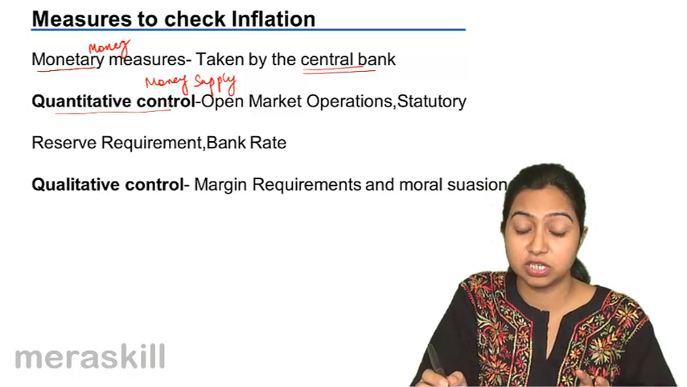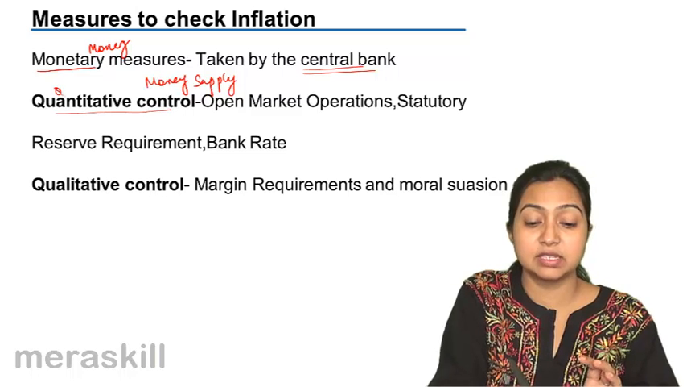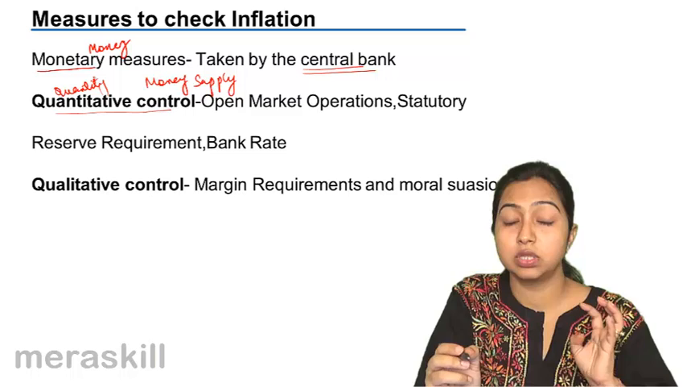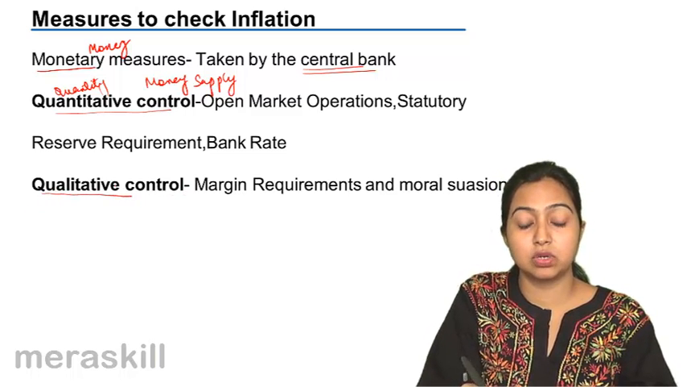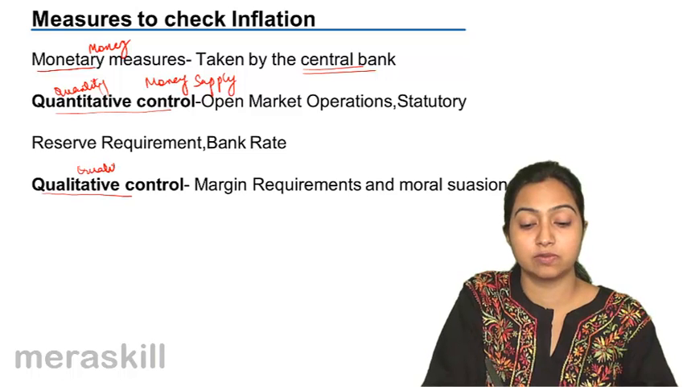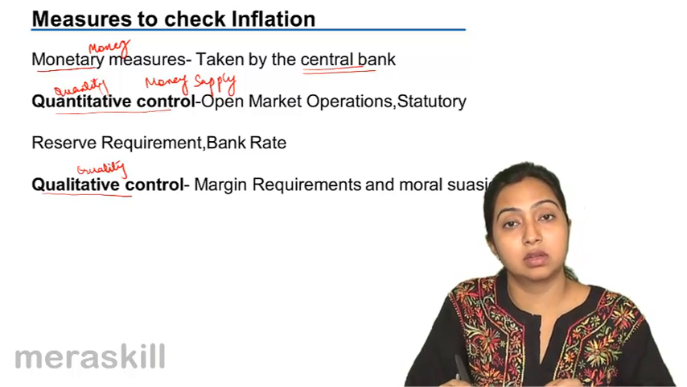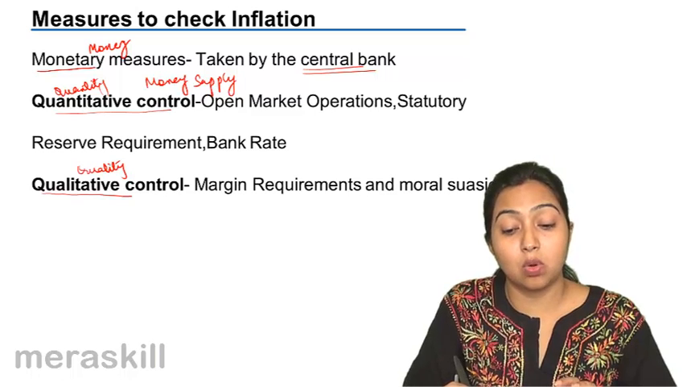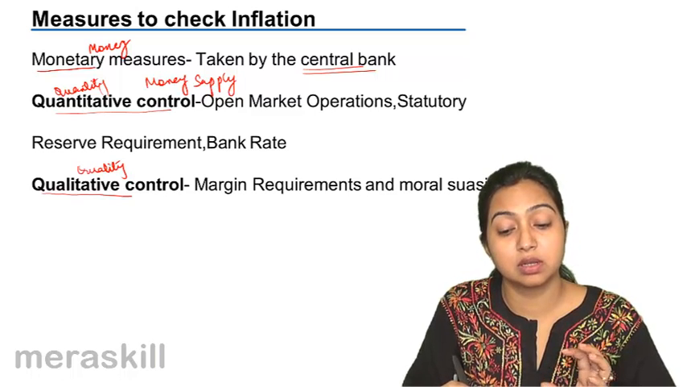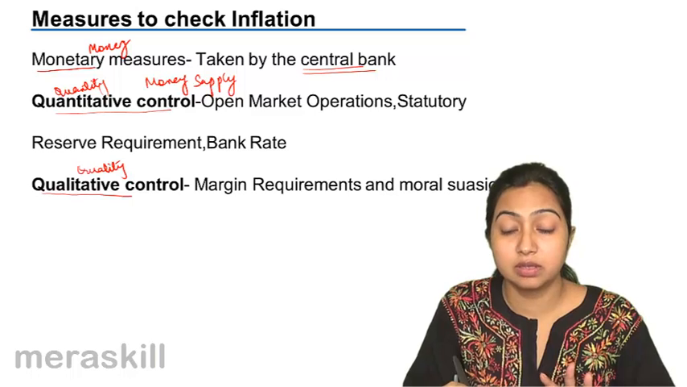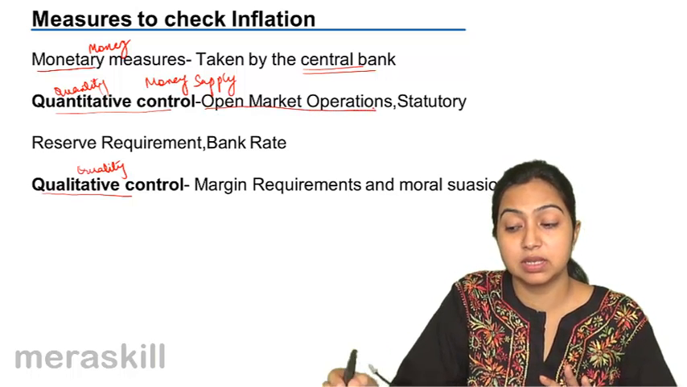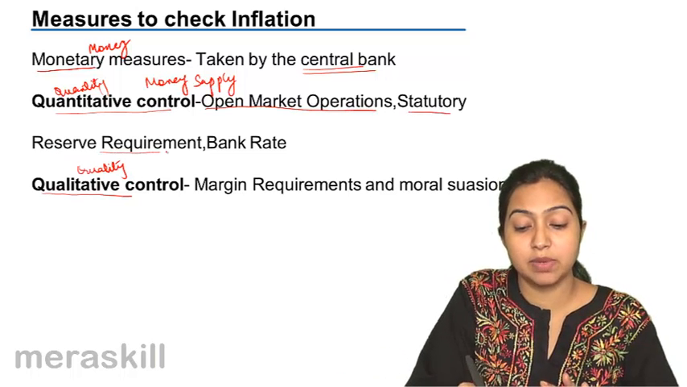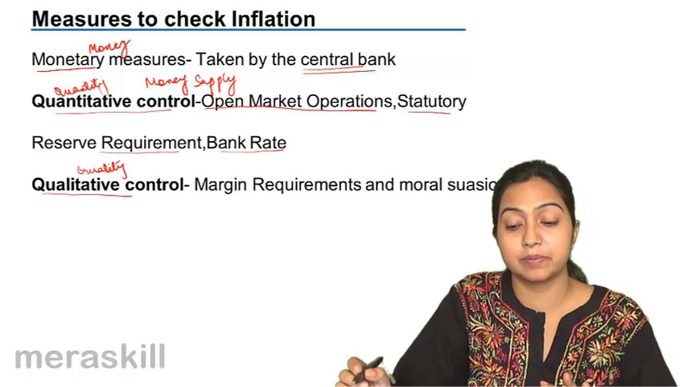First is the quantitative control. Quantitative, as the word suggests, is controlling through quantity. Control the quantity of money supply. And the second is qualitative control. Control the quality of money supply. Quantitative controls are three. Open market operations, statutory reserve requirement, and bank rates.